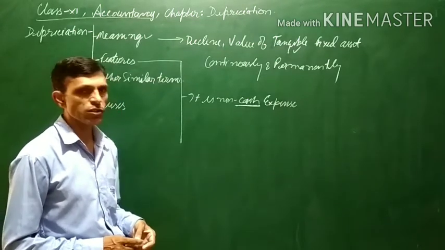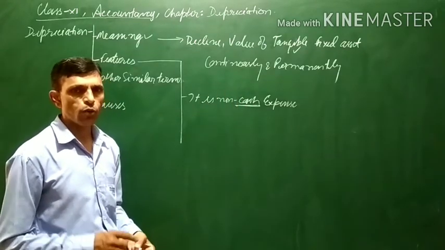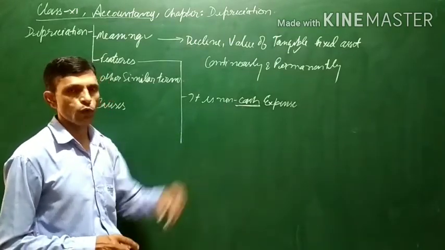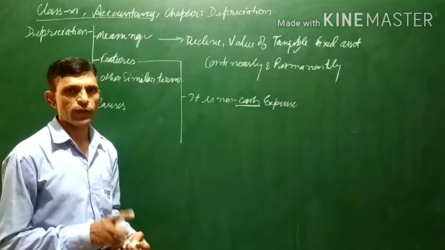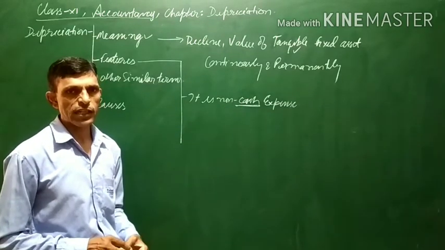It is non-cash because if there is a decline in the value of your land or building or property, there will be no outflow or inflow of cash. So that is why it is a non-cash expense.